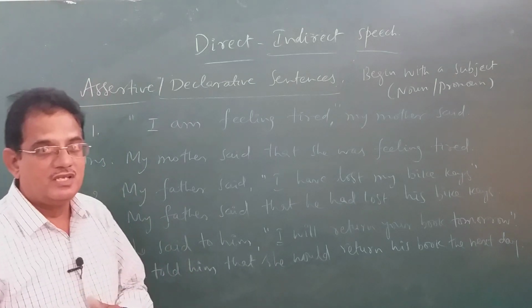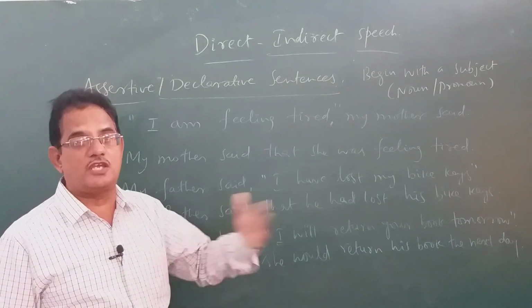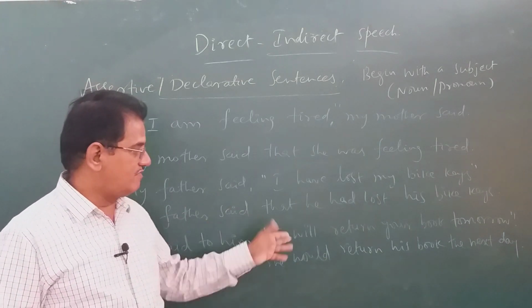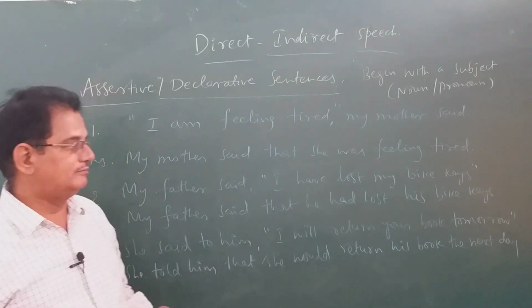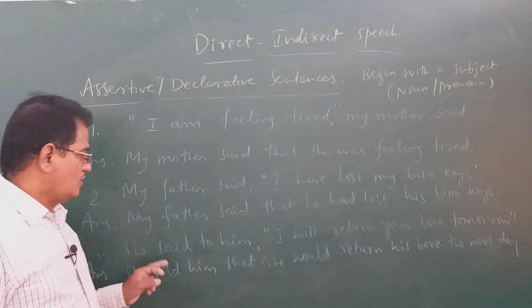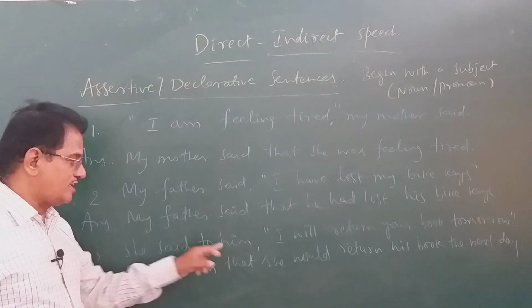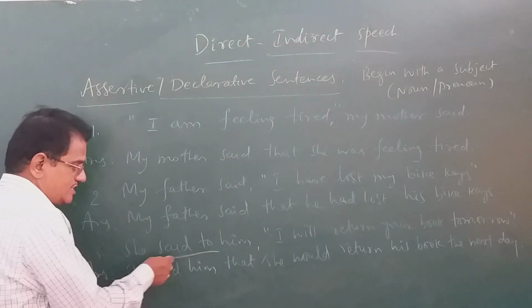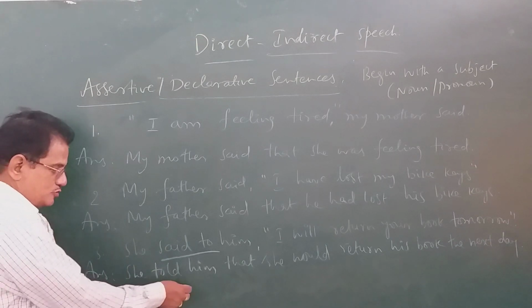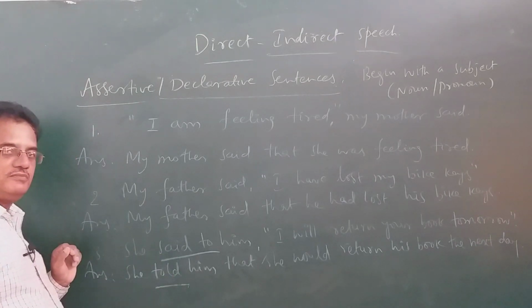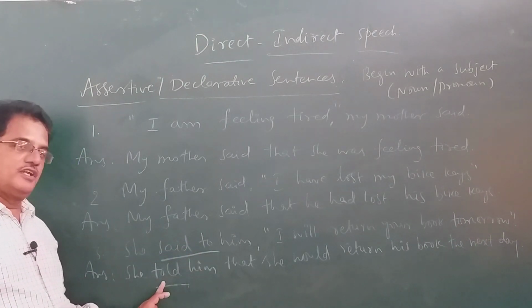She said to him, means she said these words to him. What did she say? I will return your book tomorrow. When it is given to whom the speaker is speaking, we generally use said to, which is changed to told in reported speech. Said to becomes told in reported speech.